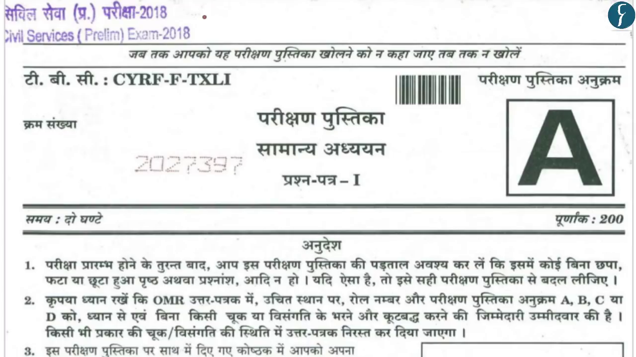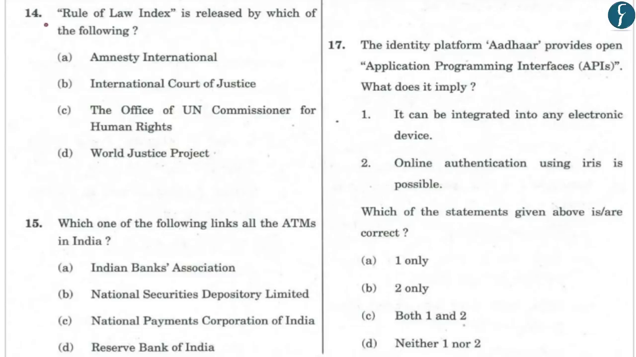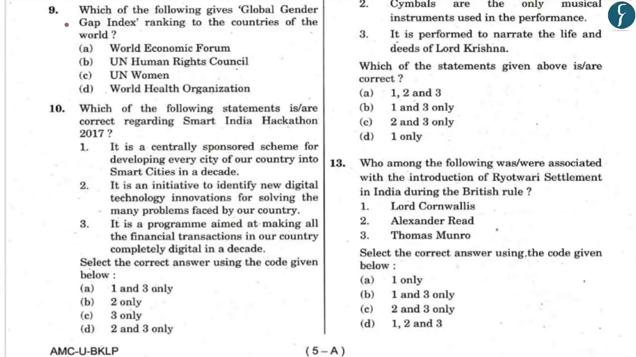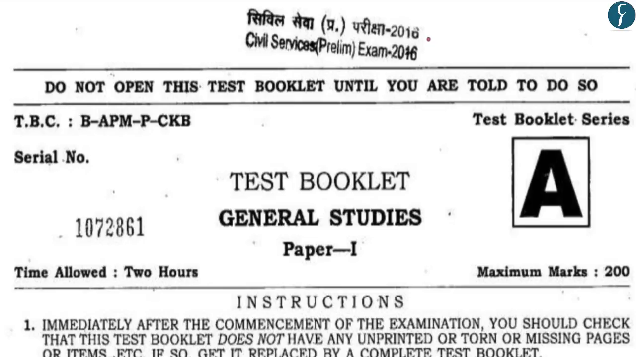Wherein previously questions have been asked in your prelims examination as to which organization prepares which index. Wherein if you take a look at the prelims paper of 2018, a question was asked as to who prepares the Rule of Law Index, wherein the correct answer to this question is the World Justice Project. Wherein if you take an example of the prelims examination paper of 2017, a question was asked as to who prepares the Global Gender Gap Index report, wherein the correct answer to this question is A. World Economic Forum.